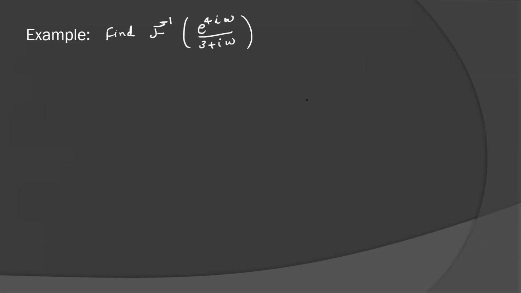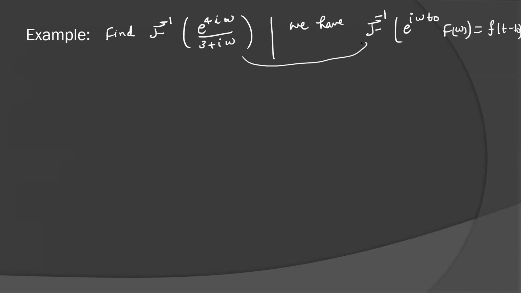What is the result? The second shifting theorem we have on t-axis: Fourier inverse of e to the power minus i omega t naught F(omega) is equal to f of t minus t naught. Now compare it with this relation.